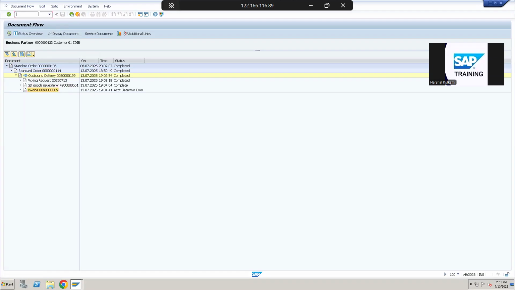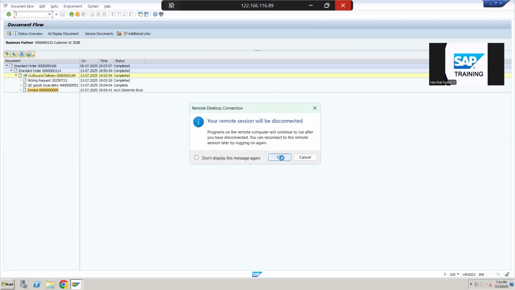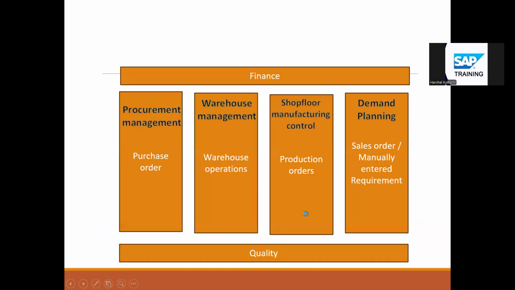So now that gives you an idea of the end-to-end process in SAP. This is how typically the supply chain is fully connected in SAP. So let's understand in much more detail.